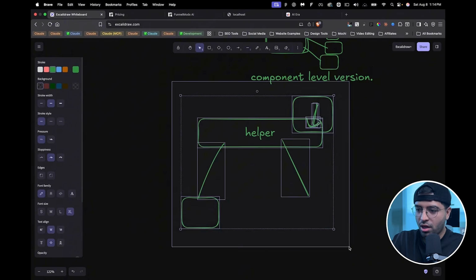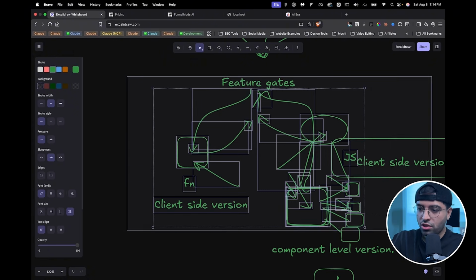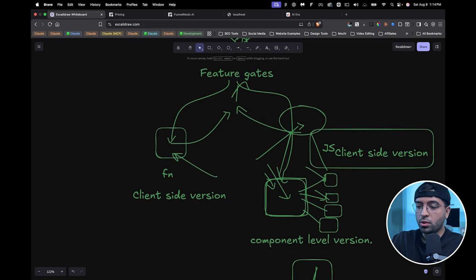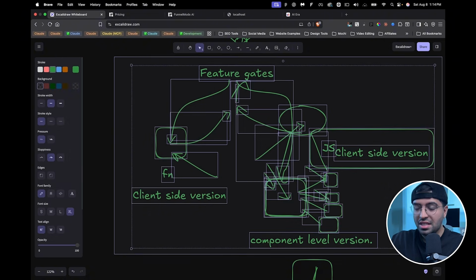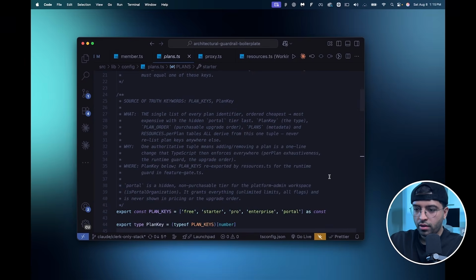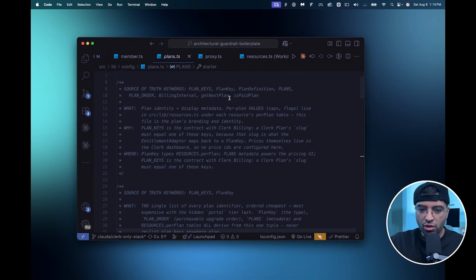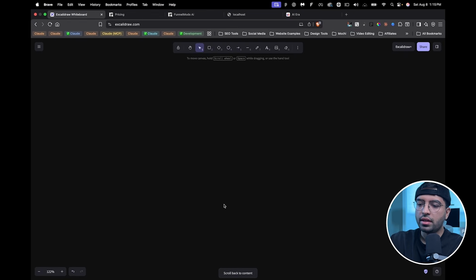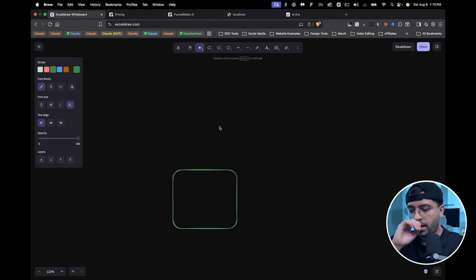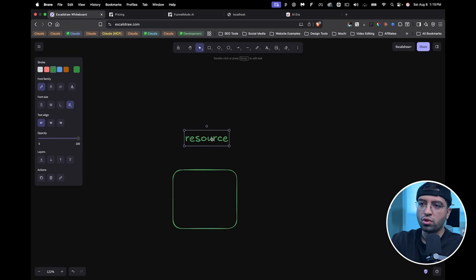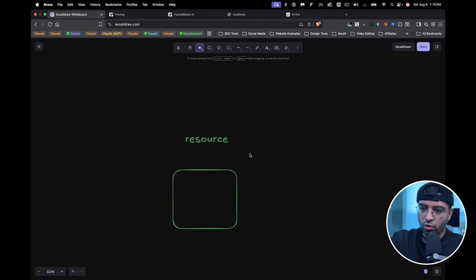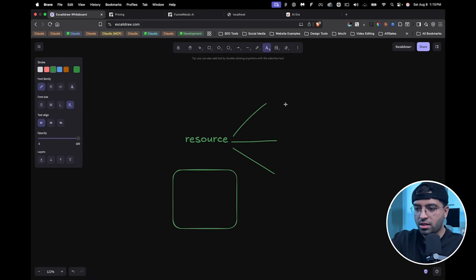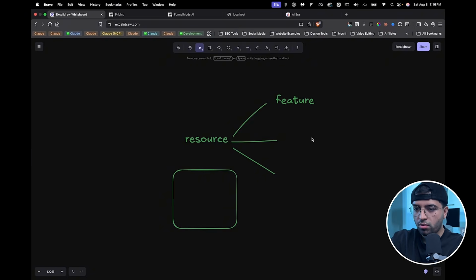And that's the exact same concept that we're going to look at, which is the same feature gate concept, and show you how I built it into the architectural guardrail. So now this really sits, and you'll understand what I'm talking about. In my app, the same functionality we're thinking about right now, which is feature gates, I broke that down into a client-side helper. And that client-side helper is a resource, okay? It's a resource map, and this resource map is the source of all truth across my entire application that helps me understand if a user's plan has access to a specific feature. So let's take a quick look at that.